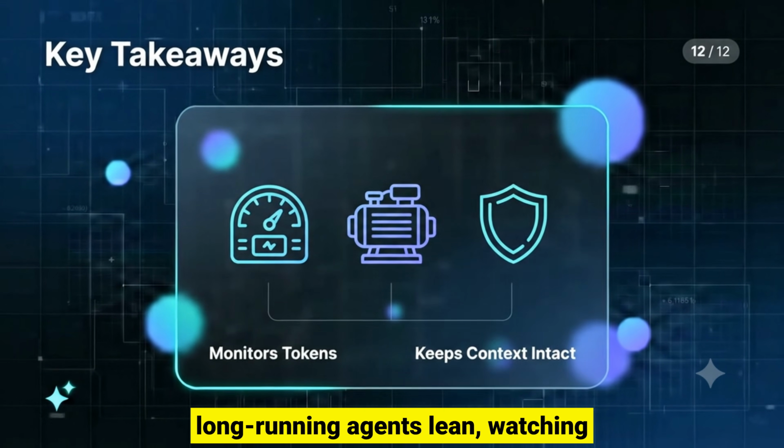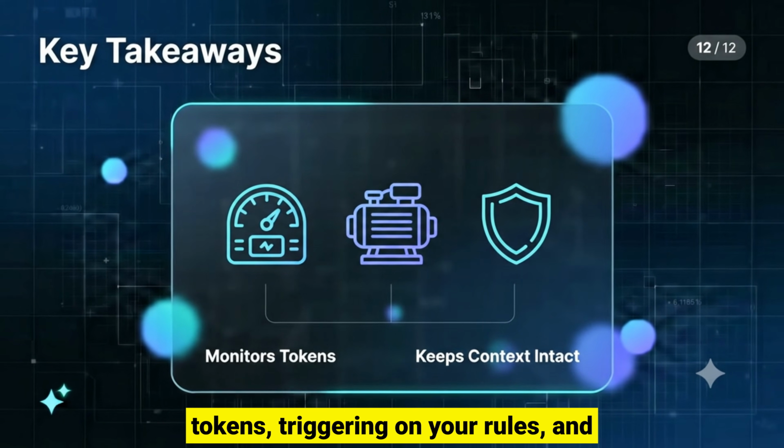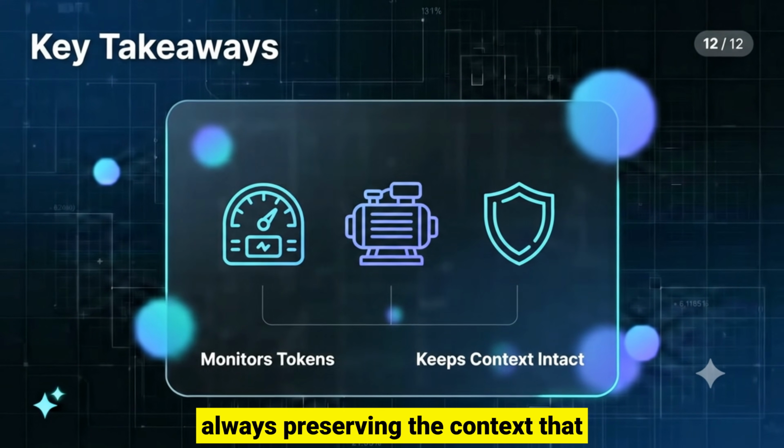SummarizationMiddleware keeps long-running agents lean, watching tokens, triggering on your rules, and always preserving the context that matters.